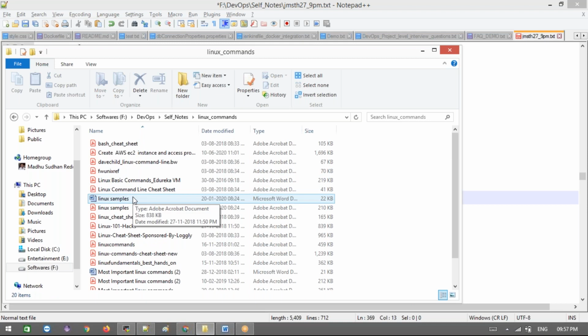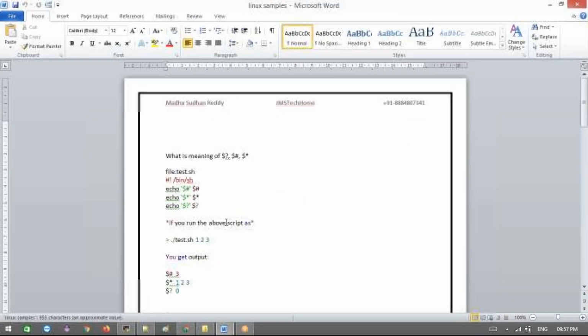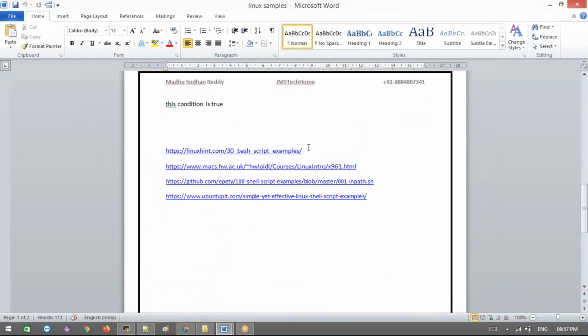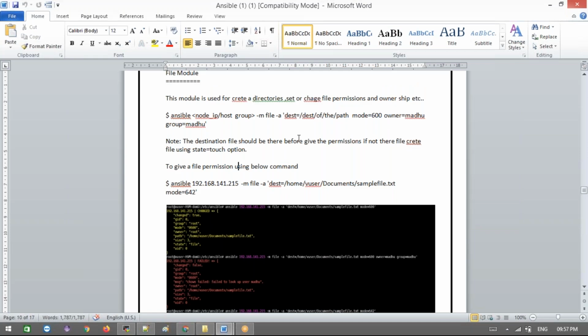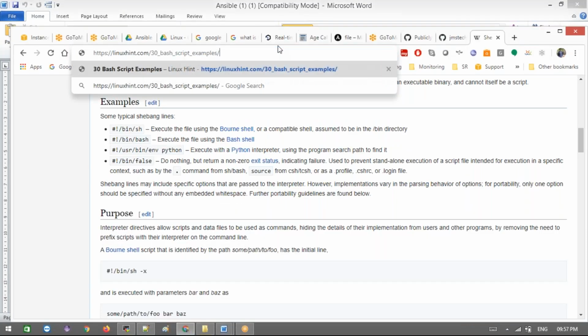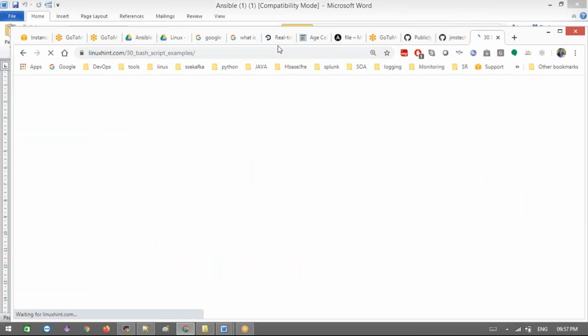There is a shell script here, Linux samples. Check here. There are a couple of examples I've written, and some very important links I'm going to specify here. You can practice over here. There are very good examples here, very nice examples, to understand more clearly.